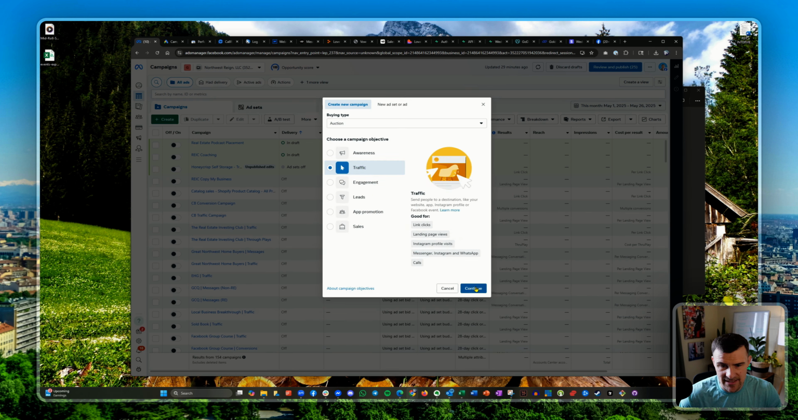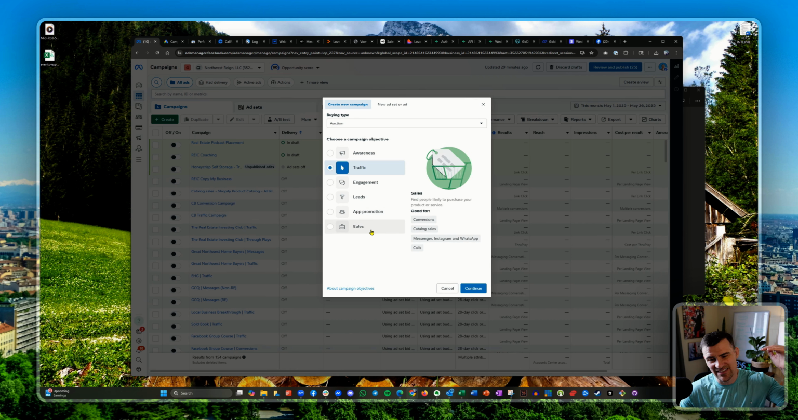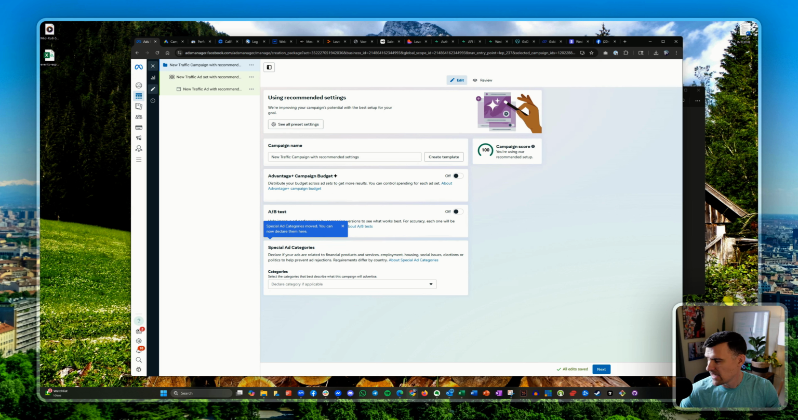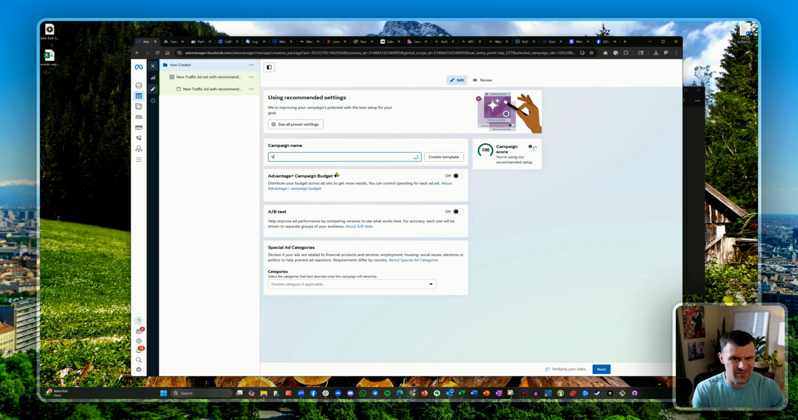We're going to use a traffic ad today, because usually I would do sales if you can, but I don't want to have to go into Replit and add the pixel to specific pages quite yet. I just want to use a traffic ad and see if we can get any sales this way. We're going to go ahead and do recommended settings. Let's go Vow Creator. What is it? Vow Muse, I think is what I called it. All right, so I'm going to go ahead and click next.